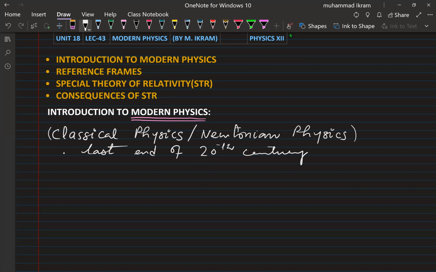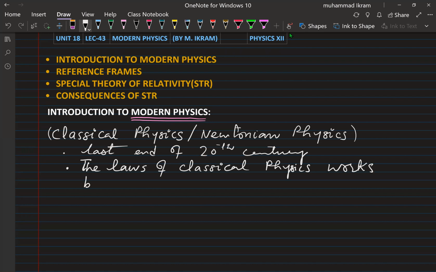The laws of Newtonian physics are classical physics. Classical physics works best under the following conditions.